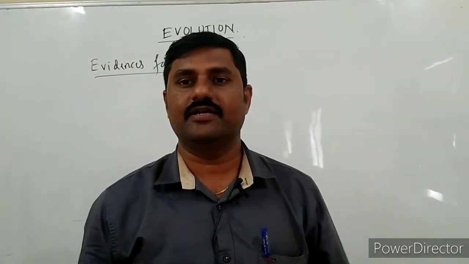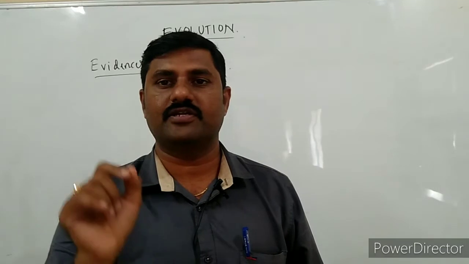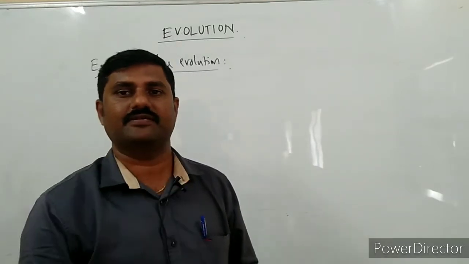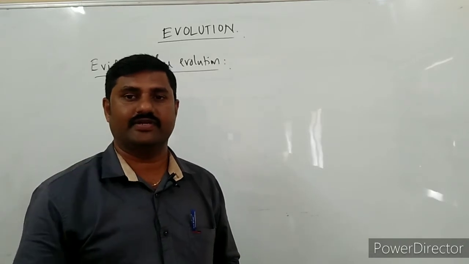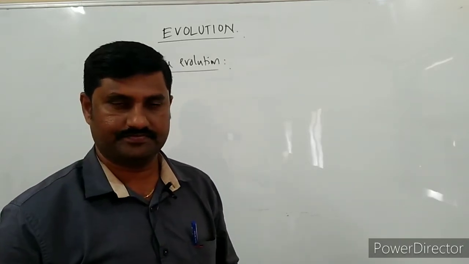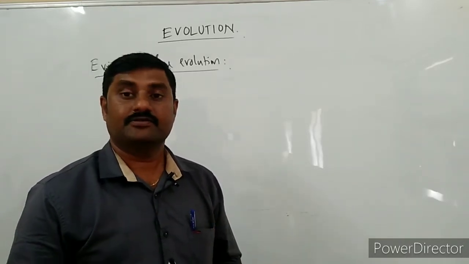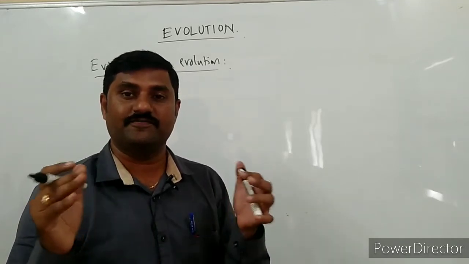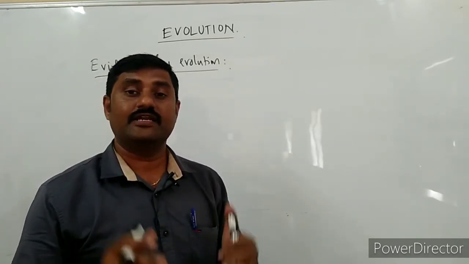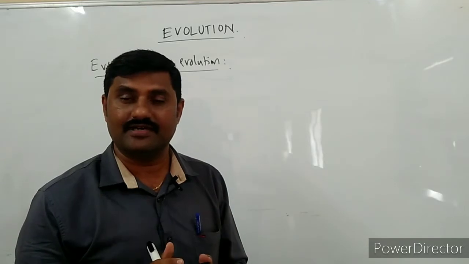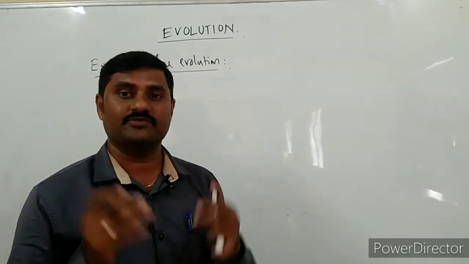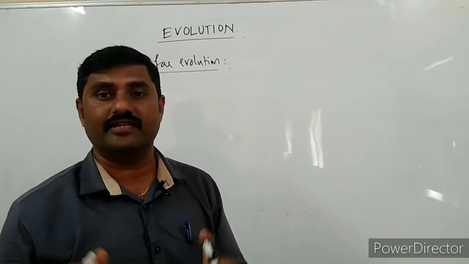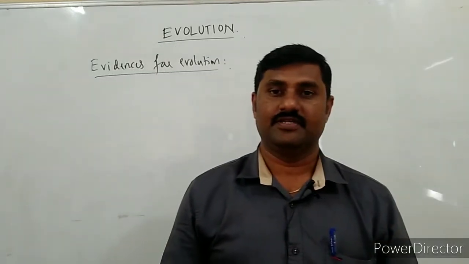It is the process of formation of a new species from the pre-existing ones in a long duration of time, slowly and gradually, is called evolution, right? Whether this formation of new species has taken place on this earth or not, many evidences are available for us.